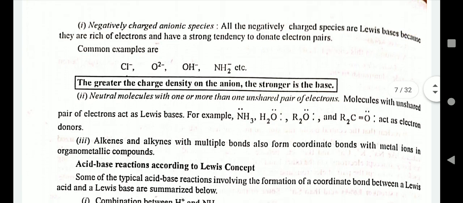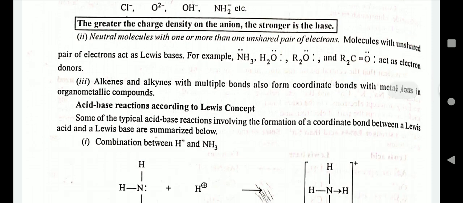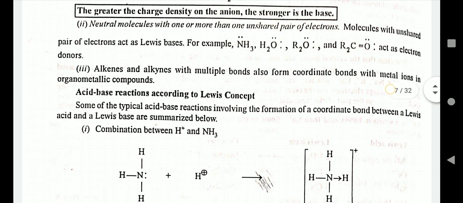Neutral molecules with one or more unshared pairs of electrons. Alkenes and alkynes with multiple bonds also form coordinate bonds with metal atoms in organometallic compounds.